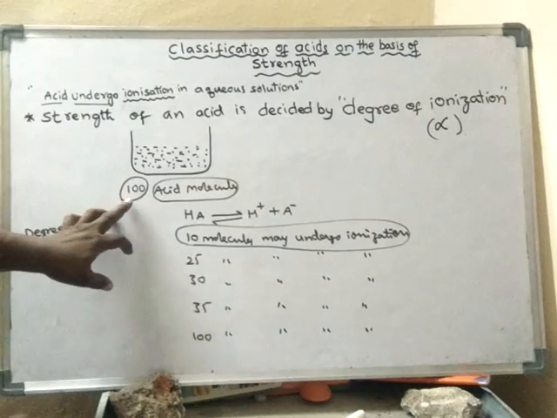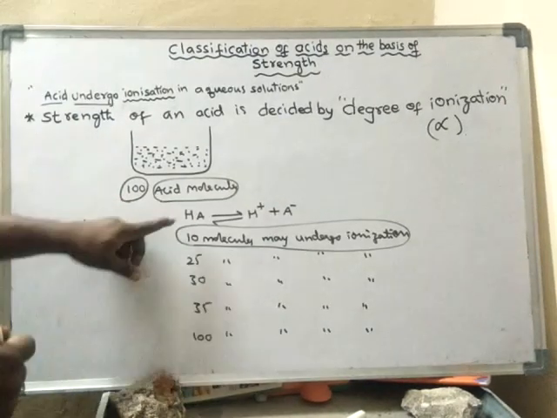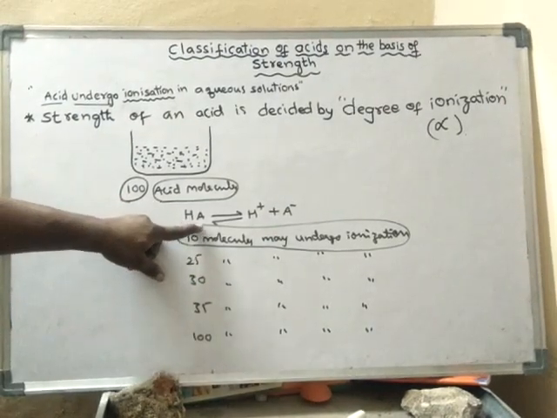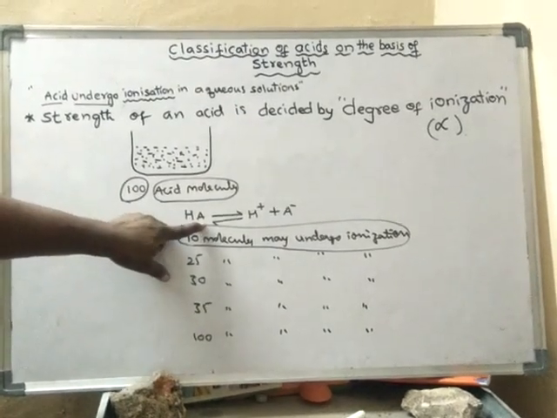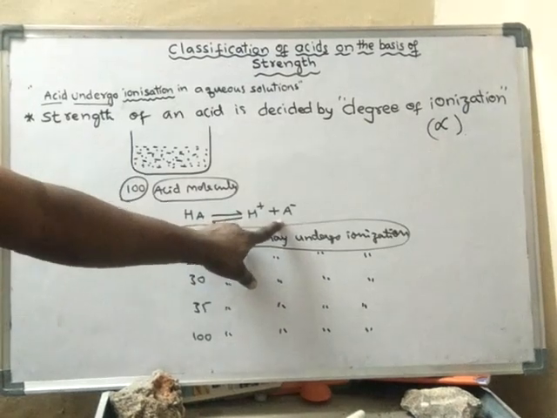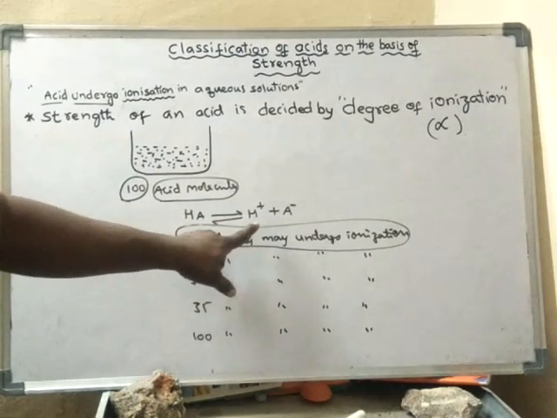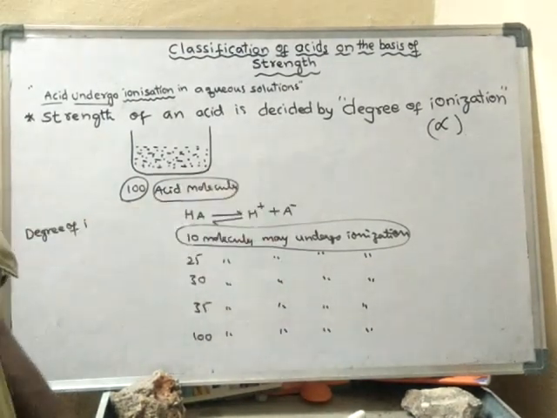An acid molecule is denoted by HA. This acid molecule will undergo ionization, that means it will break down into H plus and A minus ions.